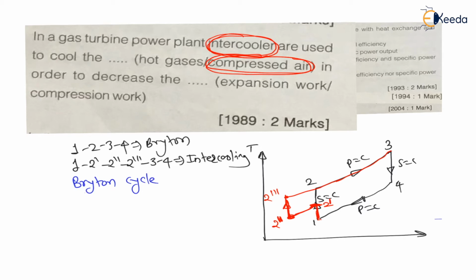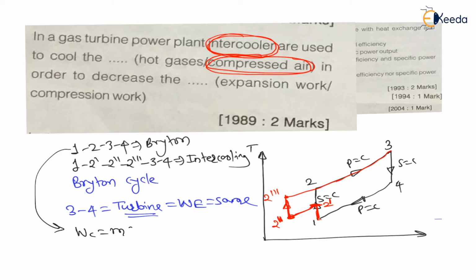Now see my dear students, in both cases 3 to 4 is the turbine. That means turbine work is the work of expansion, which is the same in both cases. And the compression work, previously in the first case, that is in the Brayton cycle without intercooling, the work of compression is m cp (T2 minus T1).